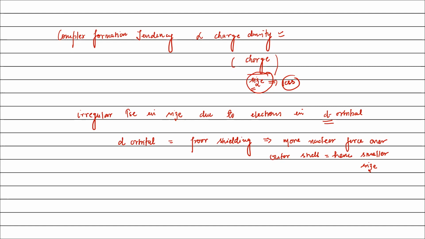In some cases plus 8 also, not in individual state, but with some compounds it's also there. So this parameter is very large, this parameter is small. Therefore, charge density is very high, hence they have more complex formation tendency, right? Why is size not as large as compared to the s and p block? Because filling of electron in d orbital leads to poor shielding and more nuclear force over the outer shell, which gives a smaller size. That's why d block complexes have more complex formation tendency, due to which there is coordination chemistry